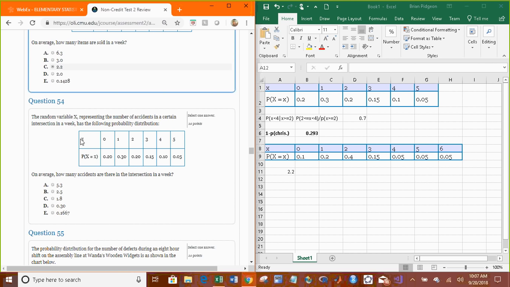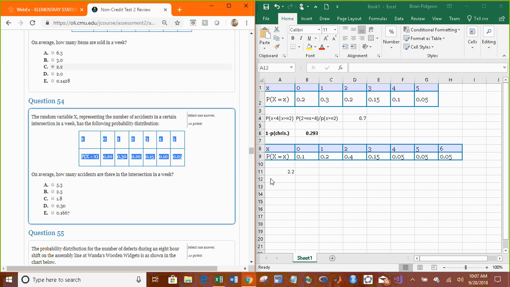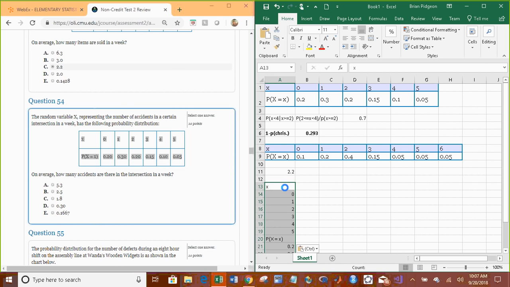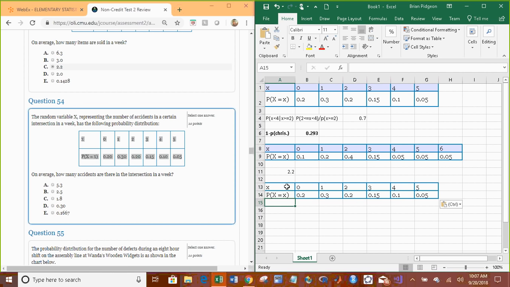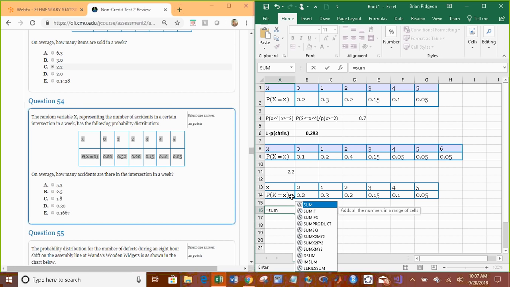All right, so same question. I'll do it again though, just so you can see SUMPRODUCT. Copy the table. Remember, if it does this, just delete it and copy it again. Sometimes it's weird. If it does it again, try it again. But there we go. So on average, how many accidents are there in an intersection in a week? Well, we're going to find the mean. Typically, how many accidents are there? SUMPRODUCT.